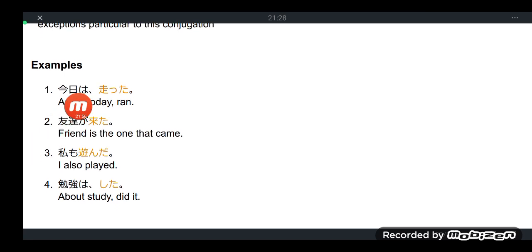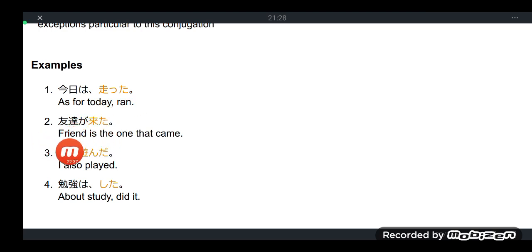So let's have some examples. Kyou wa hashitta. As for today, I ran. In Japanese, it is very common that the subject is invisible, implied by context. When you say implied, it's invisible here and only known by context, just like this invisible subject. Kyou wa hashitta. This is hashiru. The ru becomes tta, so drop the ru, then replace with tta. Hashiru becomes hashitta.